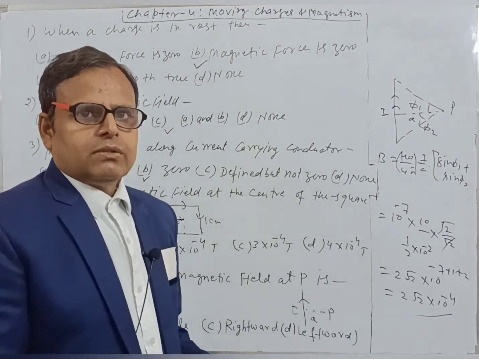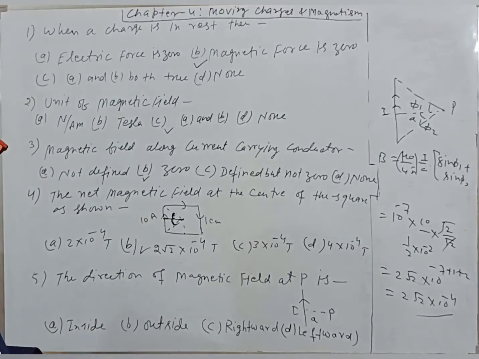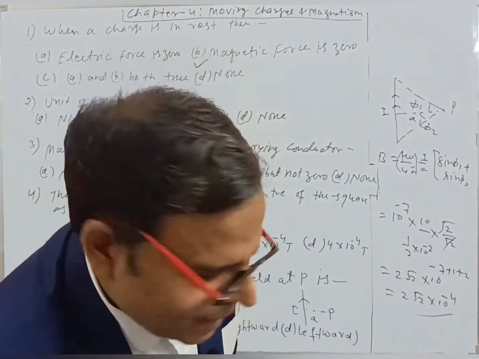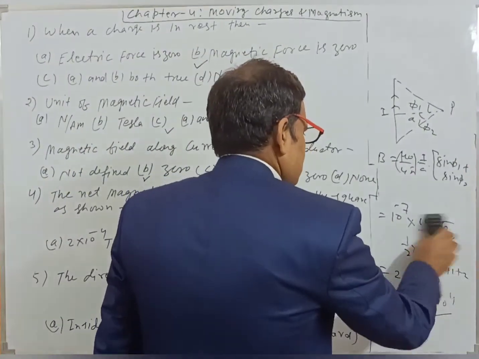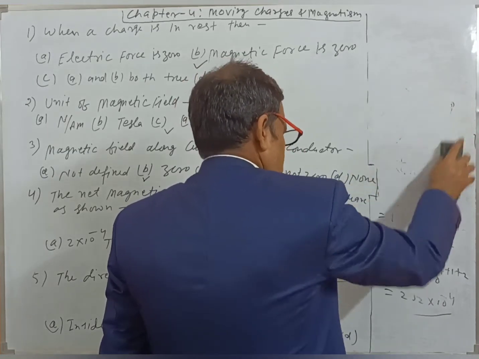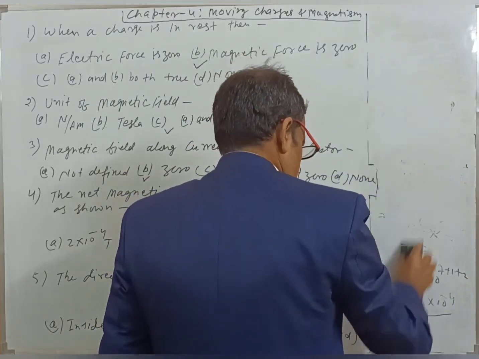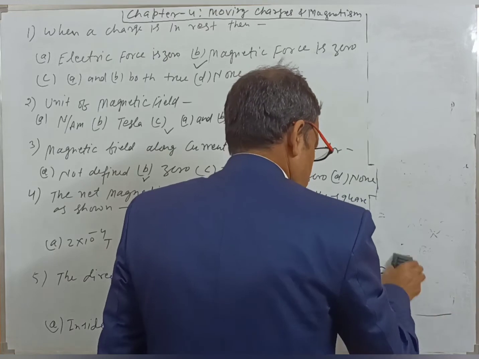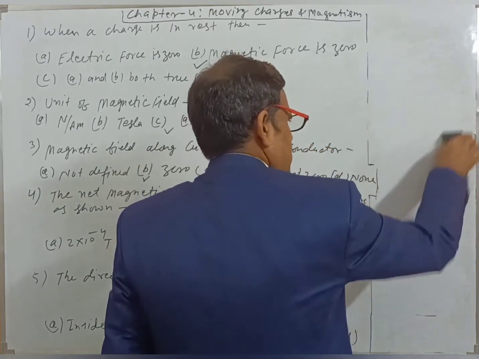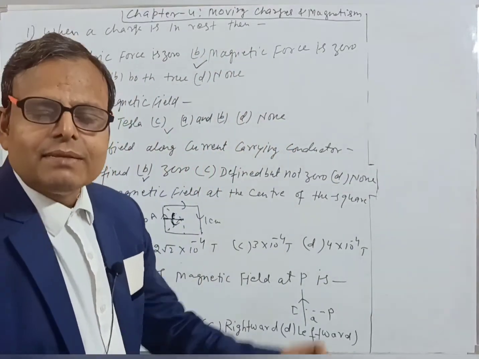Okay, so now I think you have understood it. This is very much important. Now come to question number 5, the direction of magnetic field. I think you all know that there are so many ways to find the direction of magnetic field. The right hand thumb rule can be used, or the formula in vector form can be used.